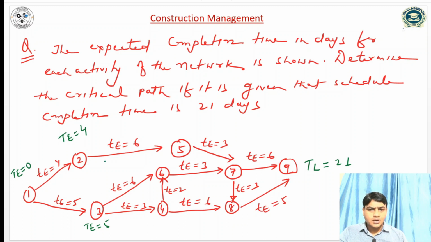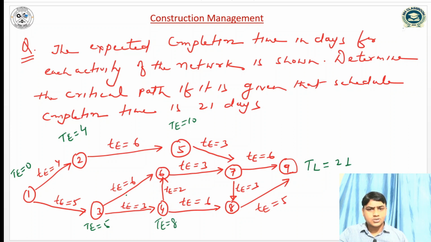Similarly, for event 5, no incoming arrow comes from any other event except 2, so it will be 4 plus 6, which is 10. Similarly, for event 4, no incoming arrow except from 3, so 5 plus 3, it will be 8.